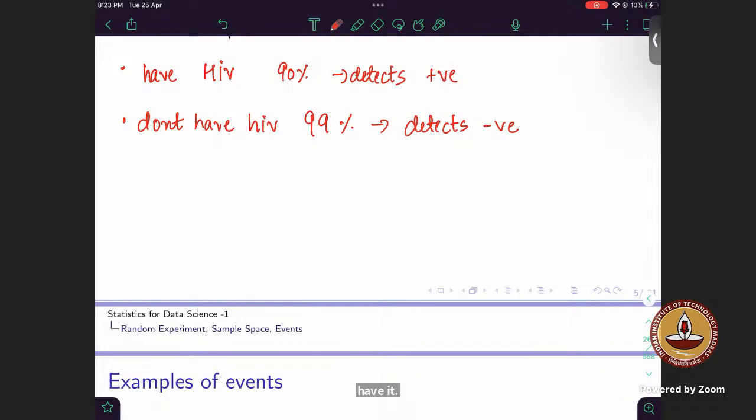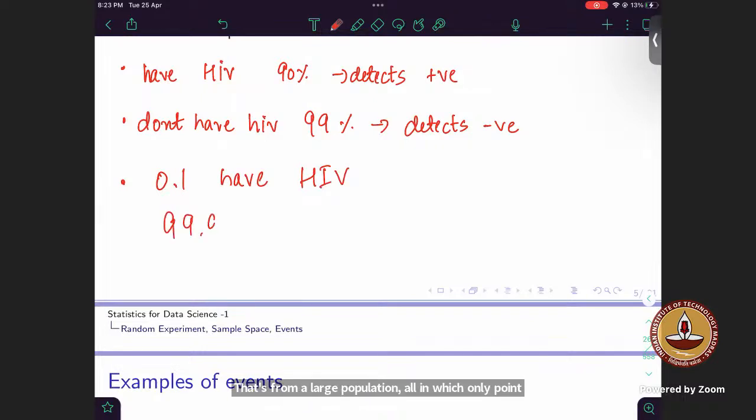That's reality. From a large population, only 0.1% have HIV, which means 99.9% don't have it, and a person is selected at random.